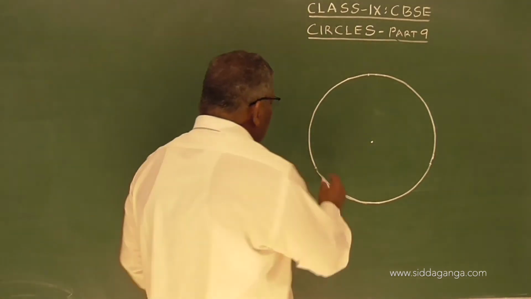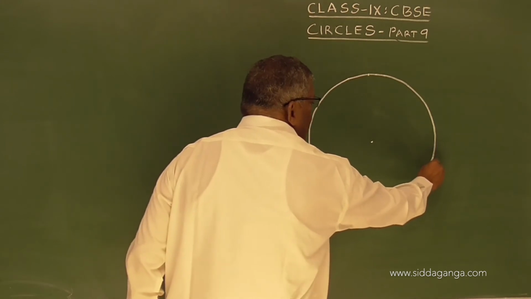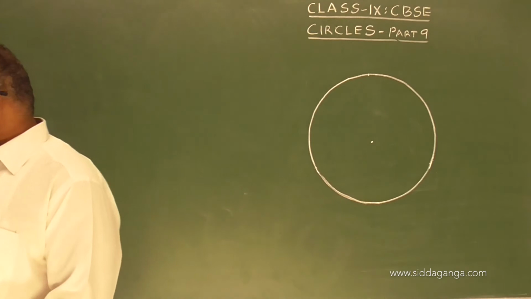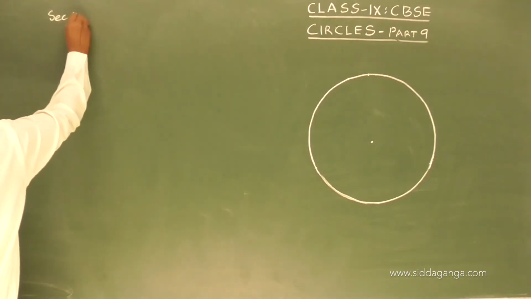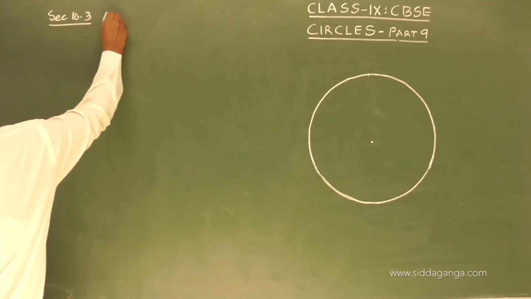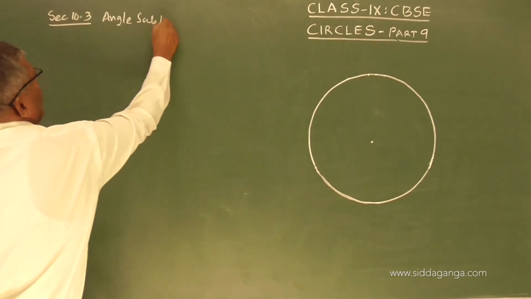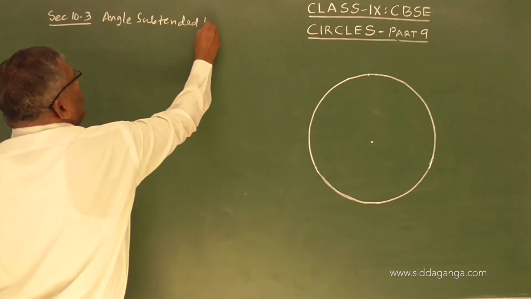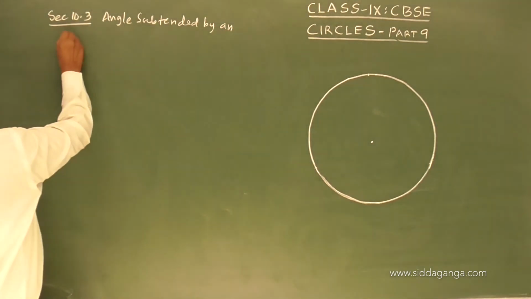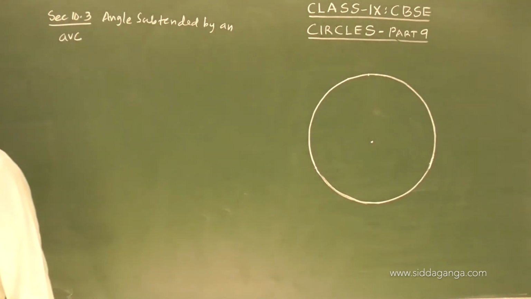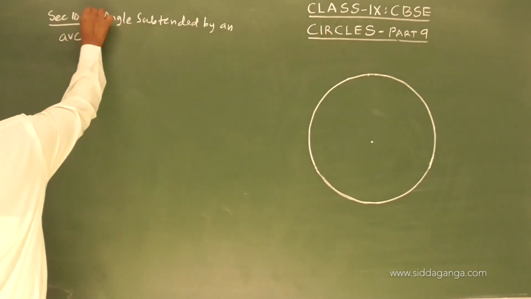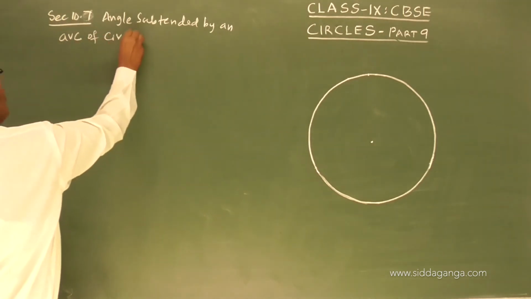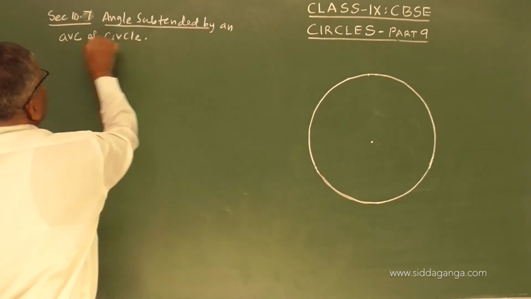Now, see, the next topic is angle subtended by an arc of a circle, section 10.3 in your textbook, 10.7. So this is the topic. You have to understand this.